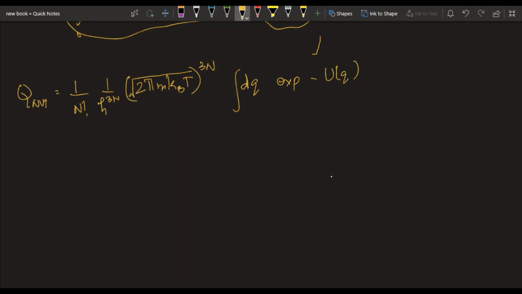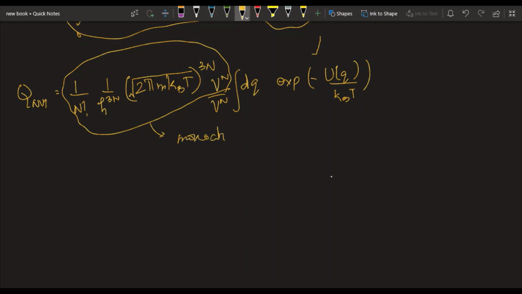Right, so if we divide this equation by V raised to power N, divide and multiply, this actually becomes the partition function of a monoatomic ideal gas.